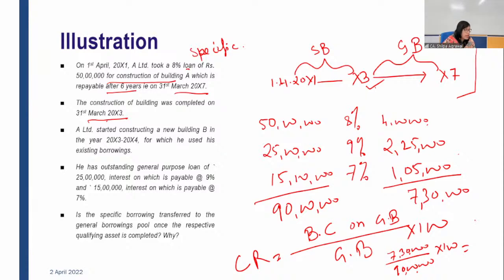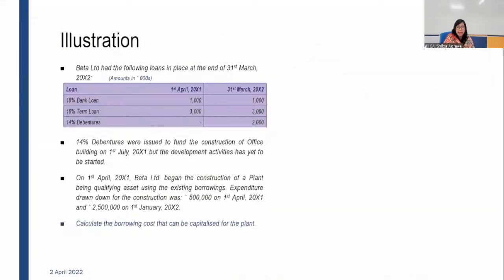Your interest capitalization rate appears to be? Yes, 8 point. Very good, Vidula. I am a bit slow in calculation, but you all are very quick. That's good. Thank you. It is 8.11%. Fine? Hope this is clear. Though it was not asked in the question, for your understanding I explained what the capitalization rate is, how it is used, and why it is used. Let's move on with the next illustration.